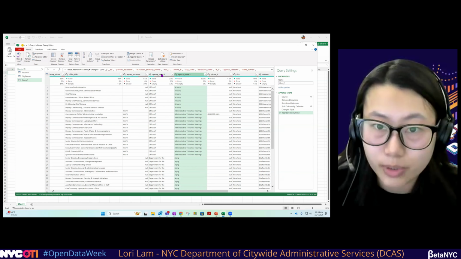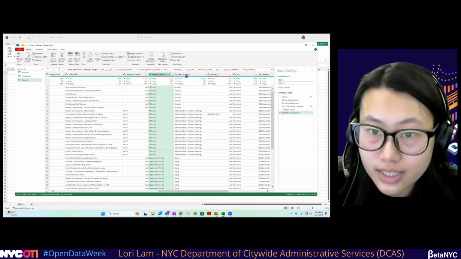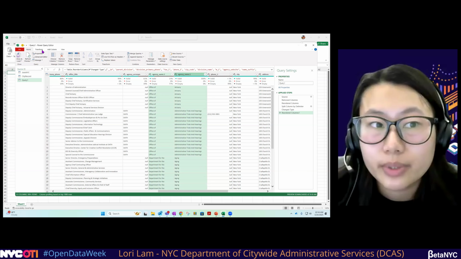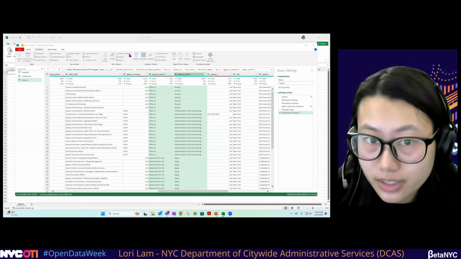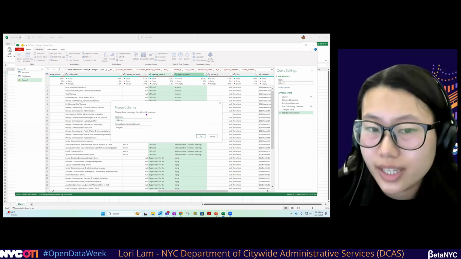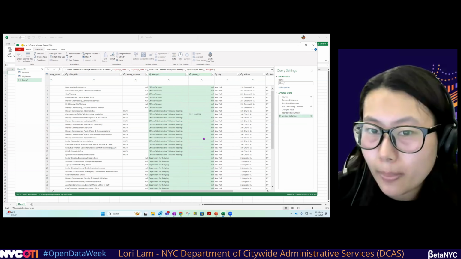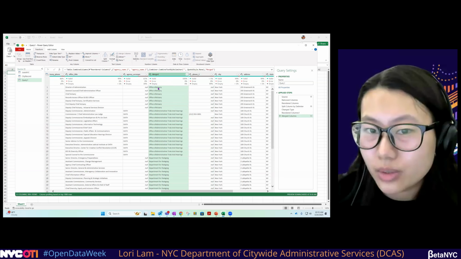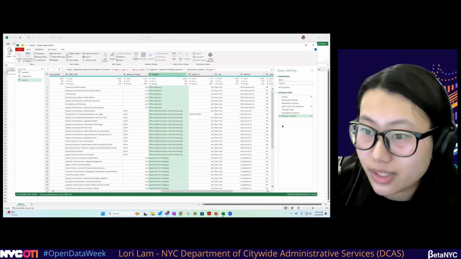And now we're going to select both columns. So click on the column, press shift, and then select the second column. And we're going to go to transform and merge these columns back together. And for now, do we need a separator? If you're unsure, you can click none and press OK. And then when you read it, we see that, oh, we actually need a space. So how do we go back and do that?